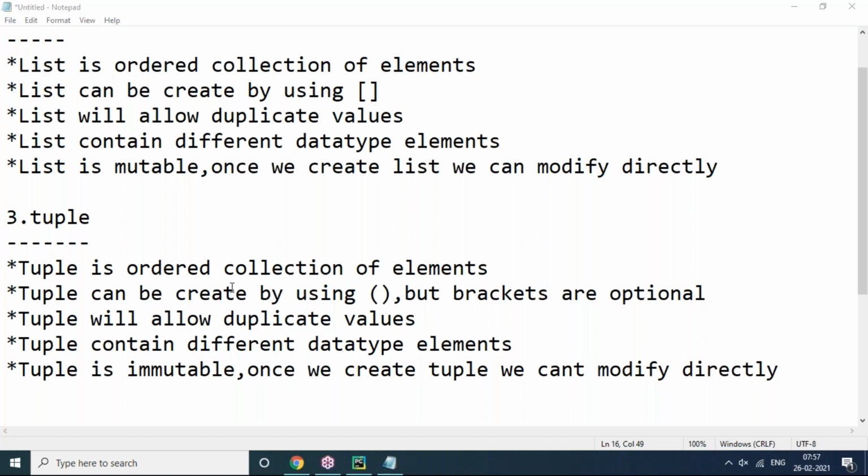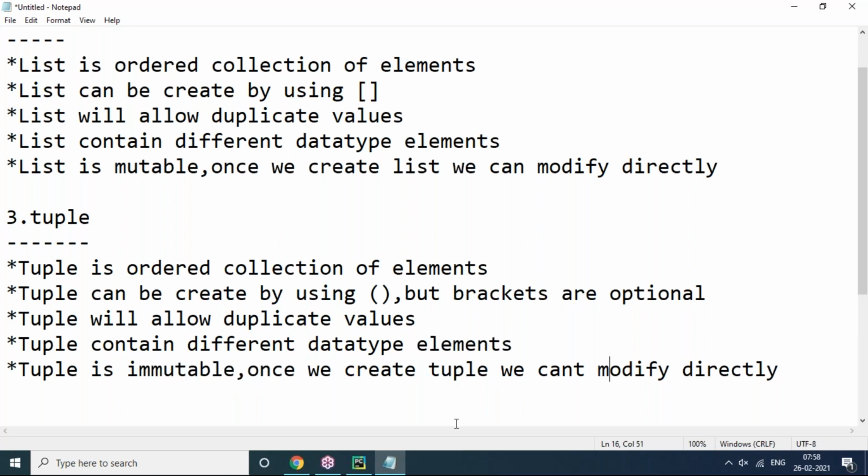Tuple object things are almost all the same as list only. But the only difference is, sir, immutable collection is tuple, mutable collection is list. So tuple is also an ordered collection of elements. The same order it's going to maintain. Tuple can be created by using round brackets, but brackets are optional while creating a tuple. Tuple will allow duplicate values and it contains different data type elements, and it's an immutable object.